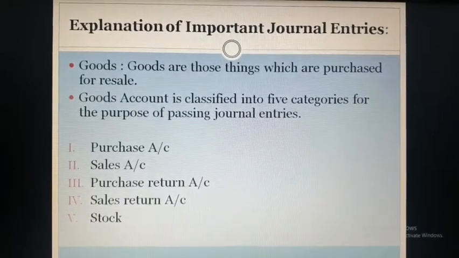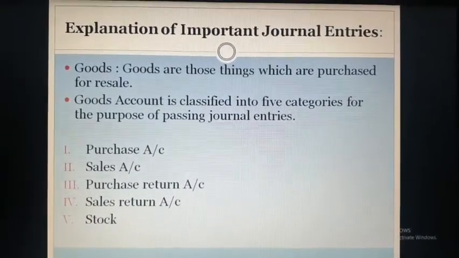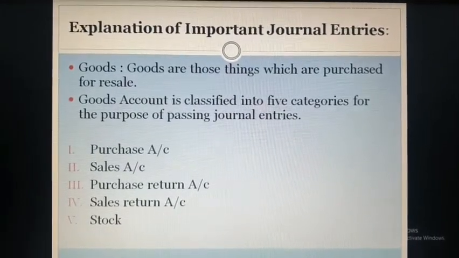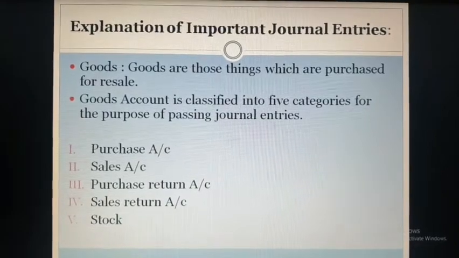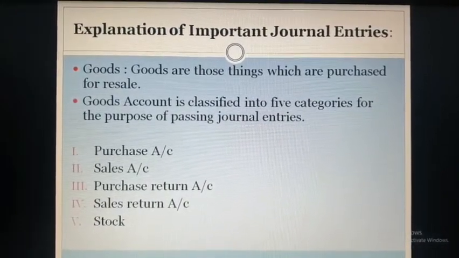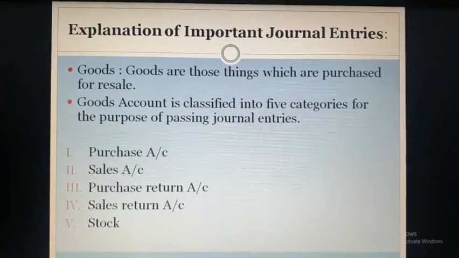In the last video we discussed the explanation of important journal entries, in which we already discussed goods, and goods is further divided into 5 categories: purchase, sale, purchase return, sales return and stock. Purchase is already done. Now today we'll start with the second important topic, that is called sales.